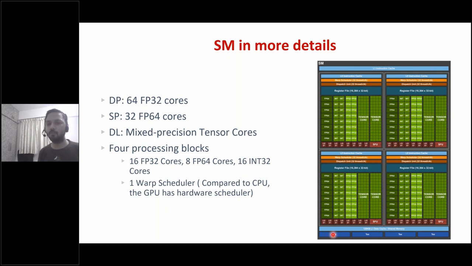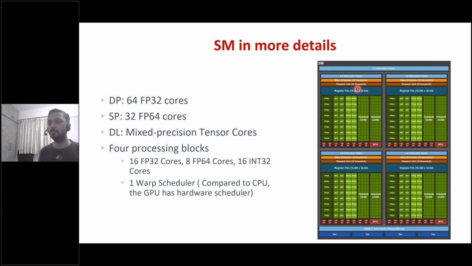Every core has its own scheduler, and it also has its own cache hierarchy. Now, this is another fundamental difference between the CPU and GPU architecture, which I forgot to tell in the beginning: in the case of a GPU, the scheduler of a thread or instruction is basically a hardware unit, not a software unit.